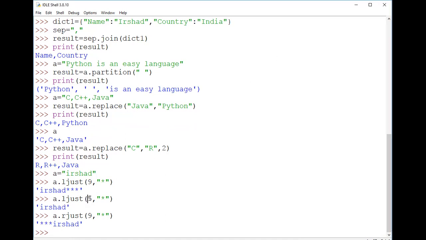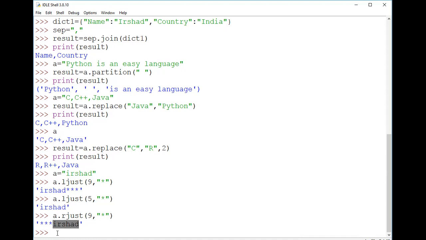And even if I take 5 here for rjust, it just prints the actual string only, so there is no impact at all. The size should always be greater than the original string, and only then will there be an impact. In this way, left justified and right justified work here.